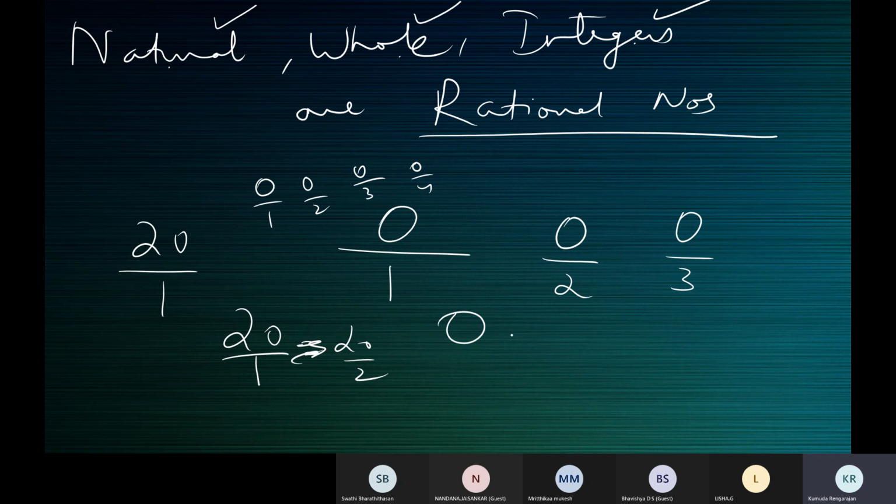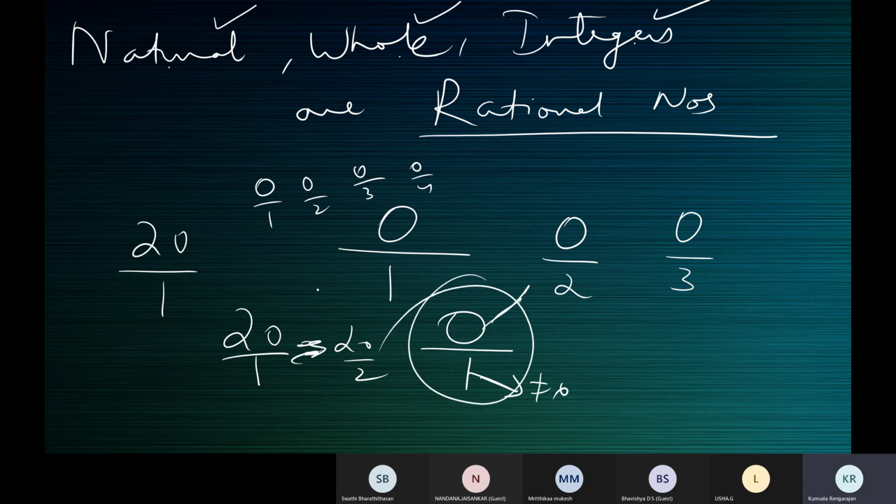So 0 is also a rational number because you can write 0 as 0 by 1, for example, integer by integer, and the denominator is not 0. So no doubt 0 is a rational number because 0 is 0 by 1, integer by integer.